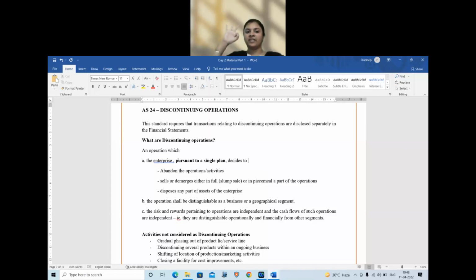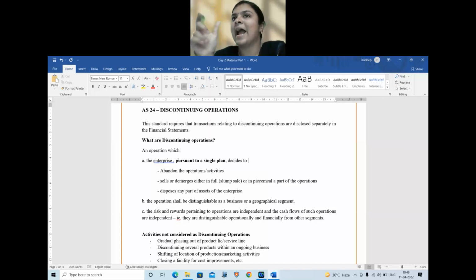So if all the three conditions are satisfied, then it will be classified as a discontinuing operation. So first, it should be pursuant to a single plan. Second, it should be distinguishable segment. Third, it should have significantly different risk and rewards and independent cash flows. So three conditions for identifying as discontinuing operation.